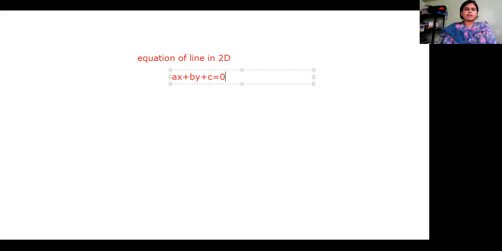So we can have many different forms of this equation. We can write it as y is equal to mx plus c. This is called slope point form, where m is the slope and c is the intercept. Now suppose I am saying that the value of c is 0.